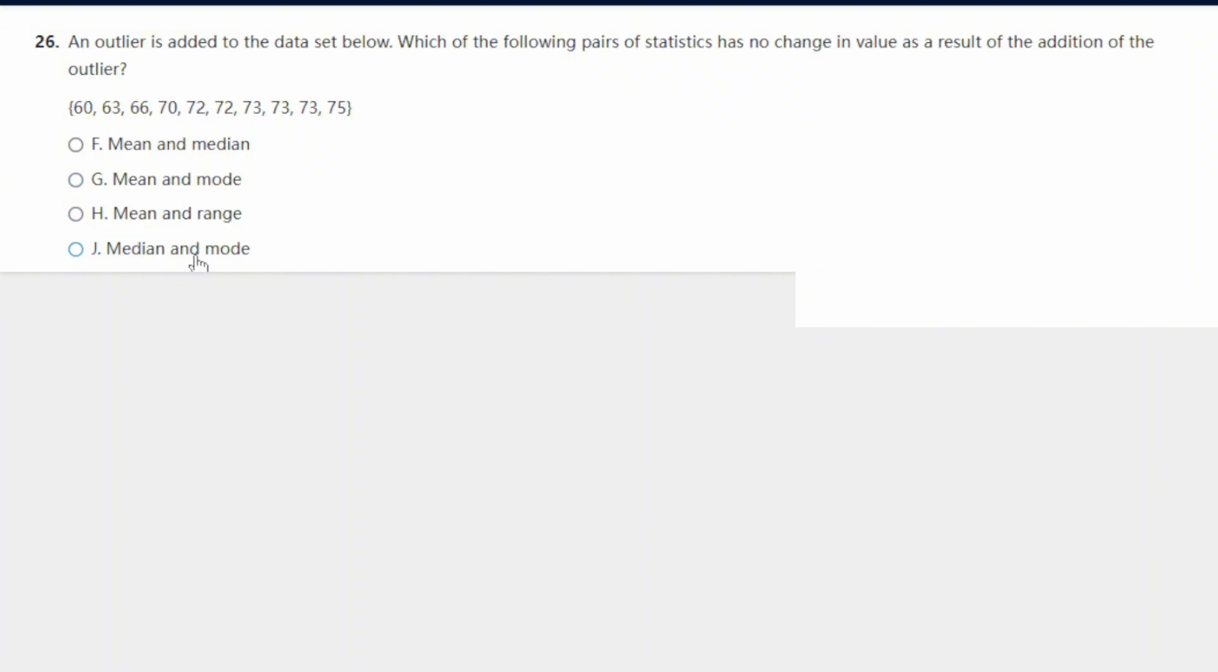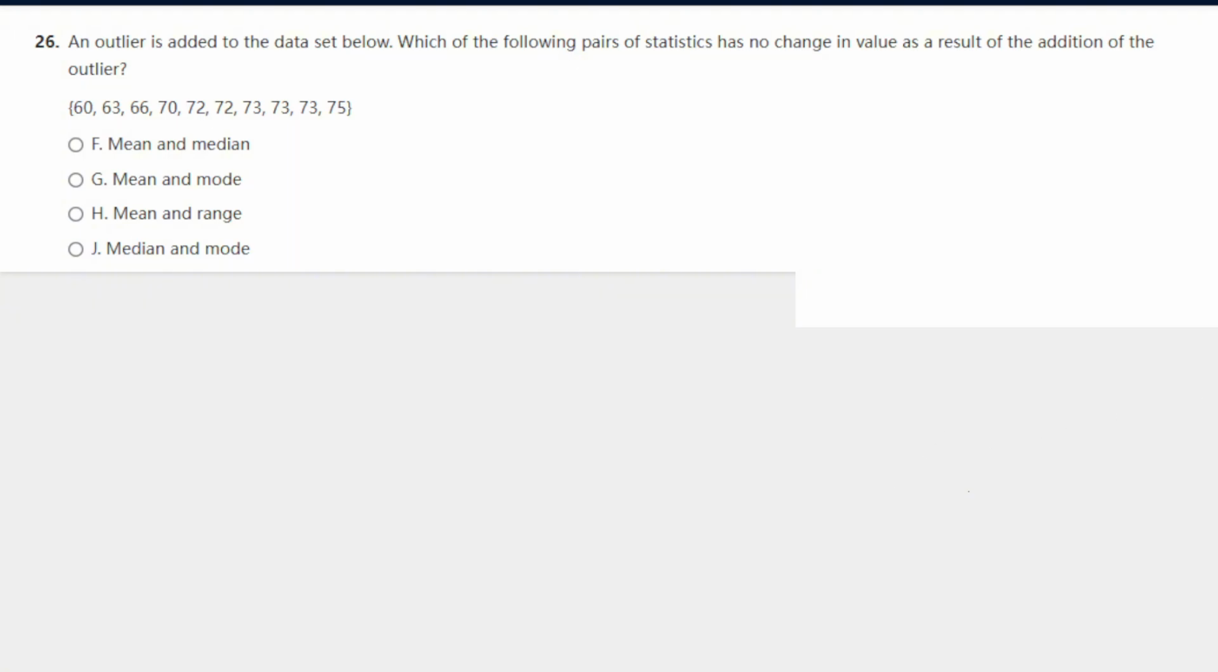Now let's see what would happen to the mode. If an outlier comes, it's only going to happen once. So the mode is still going to stay the same because the mode is the number that shows up the most. The mode in this question is 73 because you have it here, you have it here, you have it here, 3 times. The mode's not going to change.